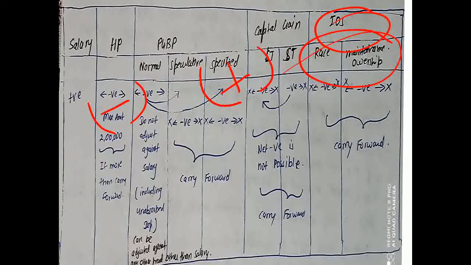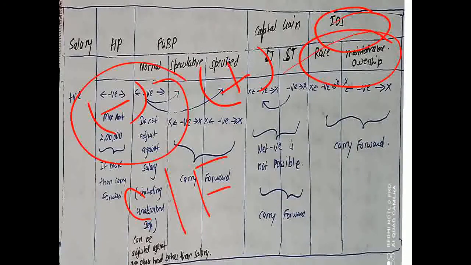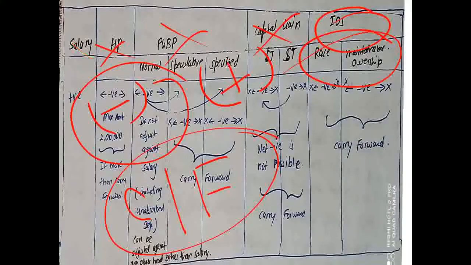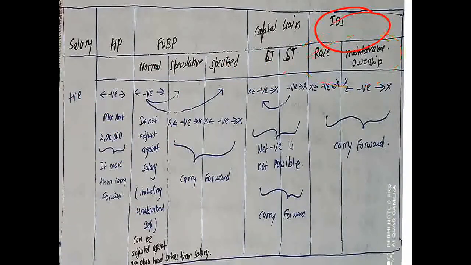In case you are having overall loss, that will be carried forward, and here also no adjustment is possible. So basically if you are having loss in house property, you can set it off against everything.